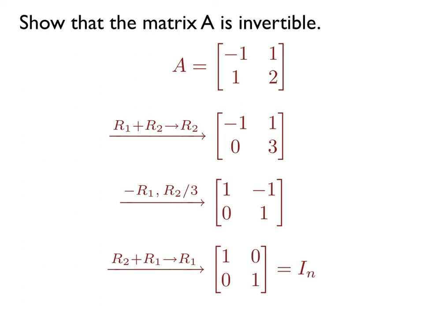And so from our theorem, if A is row equivalent to the identity matrix, this indicates that the matrix A, [-1, 1; 1, 2], also has an inverse. In our next video, we will start to look at how you can find the inverse of a matrix if it exists.